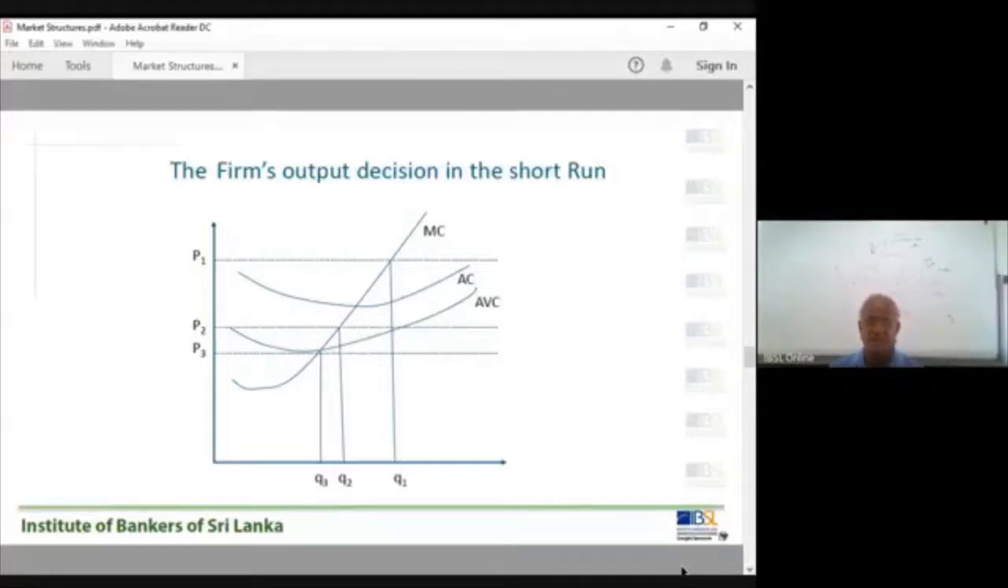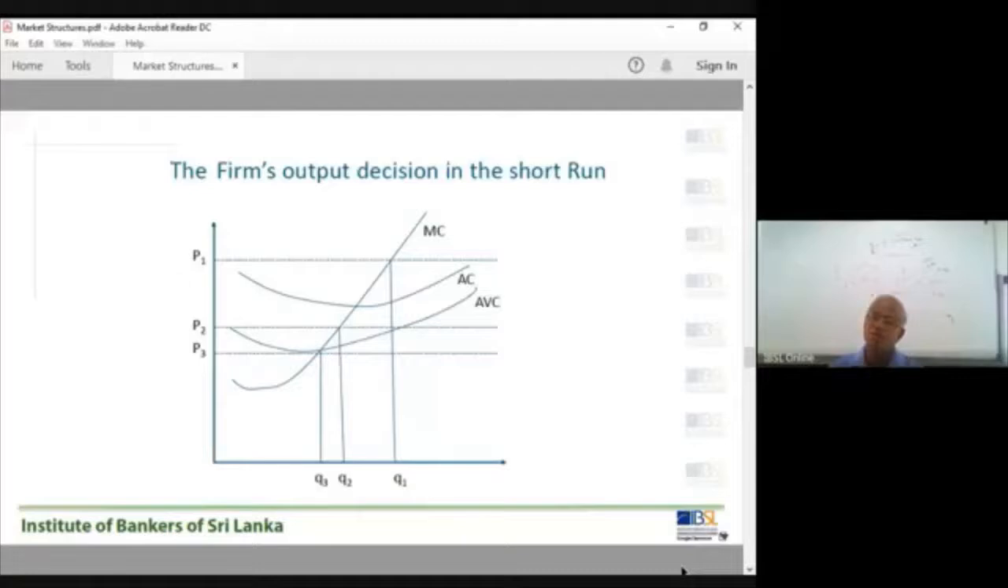Shutdown price. Understand, this is the firm's output decision in the short run. I'll give a summary. In the short run, you have three cost curves: average cost, average variable cost, and the MC curve. The MR curve is the price. P1, P2, P3. Now we have to complete this.